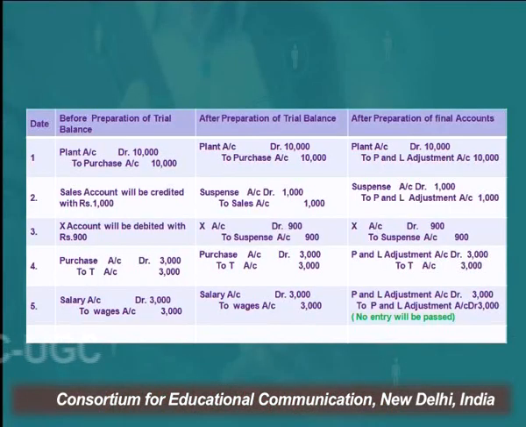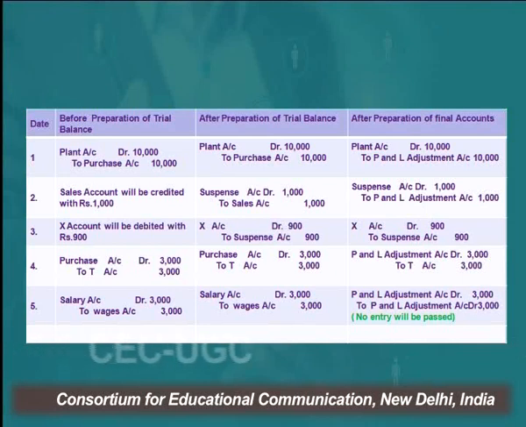If this rectification is done before the preparation of trial balance, in this case sales account will be credited with rupees 1,000. I told you if it is a one-sided error, then in stage 1 the concerned account will be debited or credited. If it is stage 2, that is after the preparation of trial balance, then since we have recorded a lesser amount of sales and the nature of sales is that it has to be credited, sales account will be credited and there is no account to be debited.